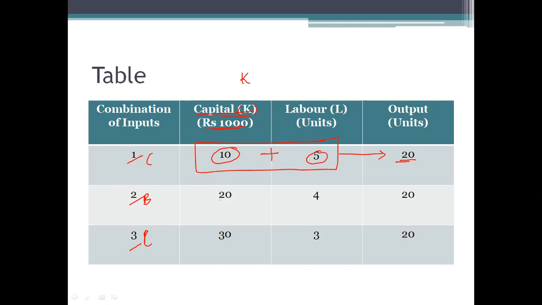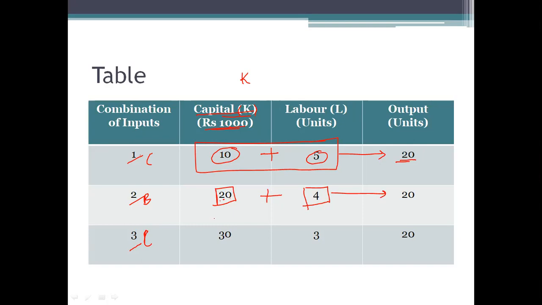Let's say second combination. Capital is 20, that means 20 into 1,000, 20,000. Labor 4 units. This is also the second combination. This has also given us 20 units of output.